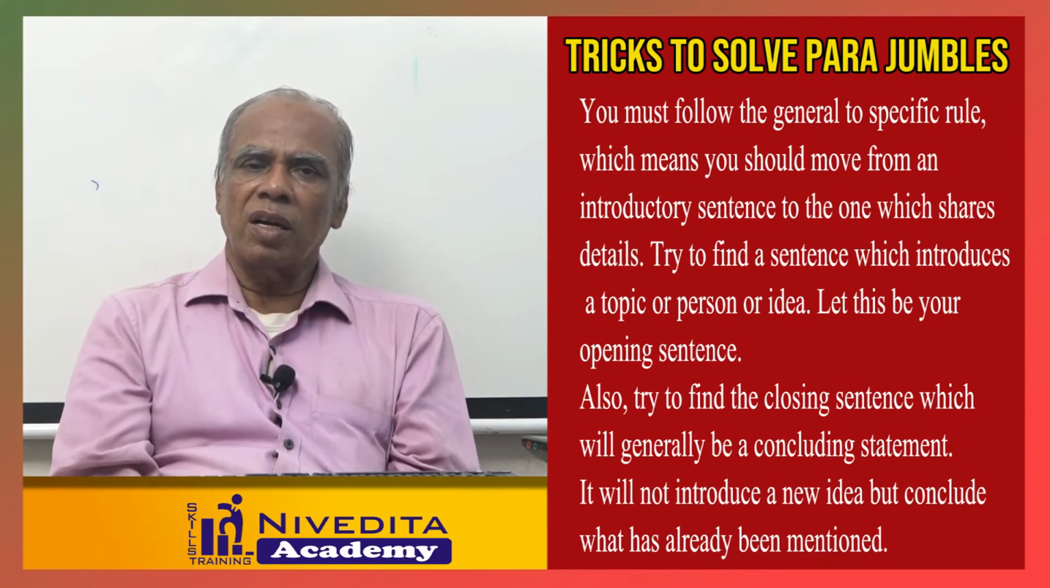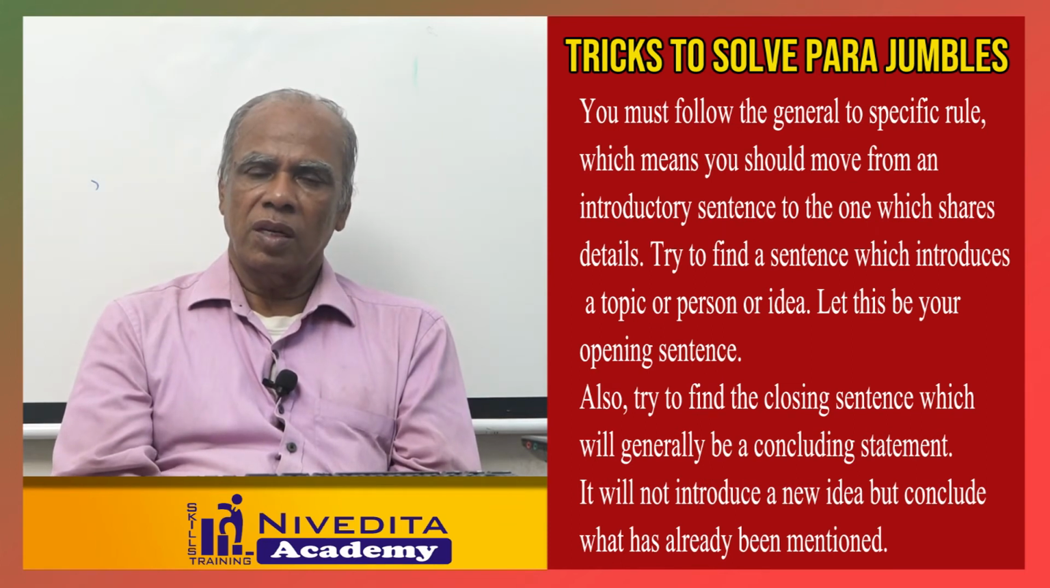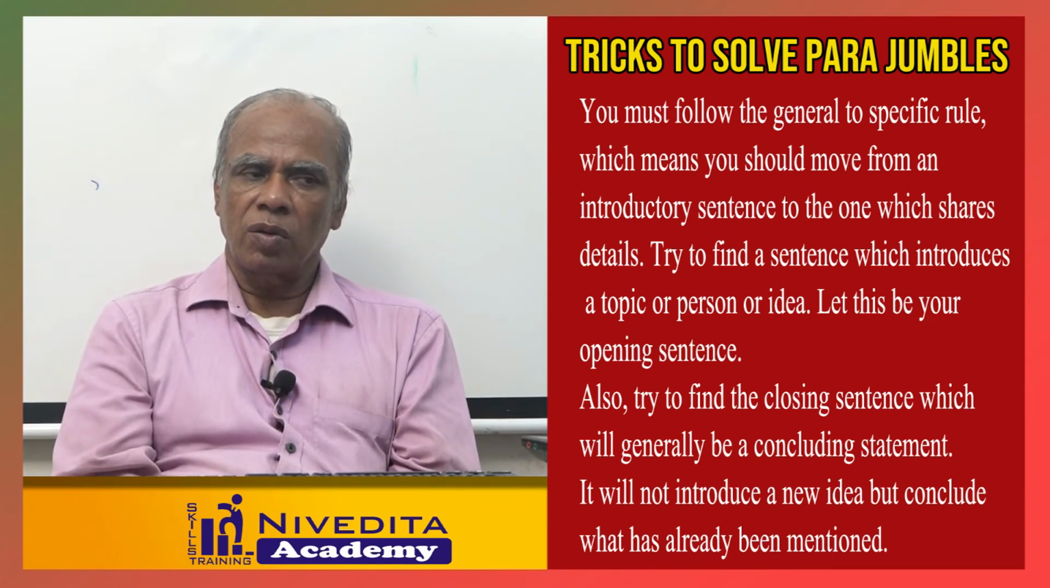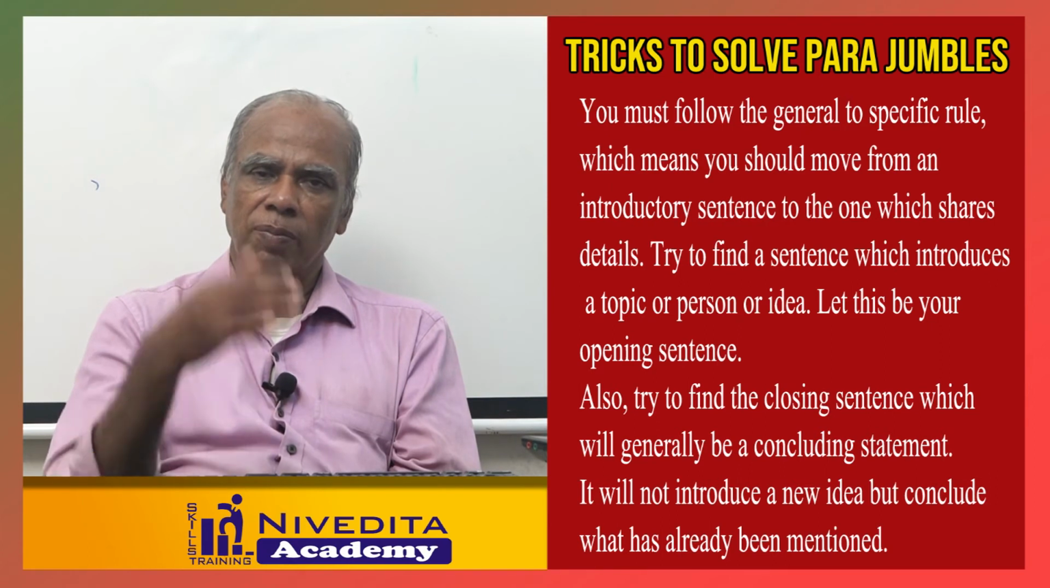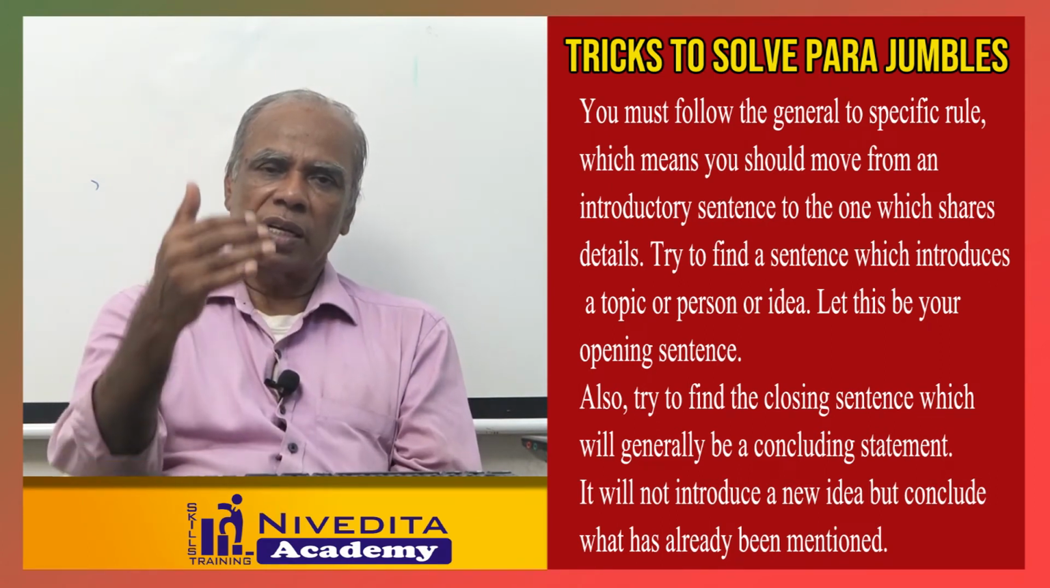The tricks to solve the para jumbles. You must follow the general to specific rule: general concept, general approach, then you have to go to the specific. That means you should move from the introductory sentence to the conclusive sentence. Then in between you will have some other details given there.